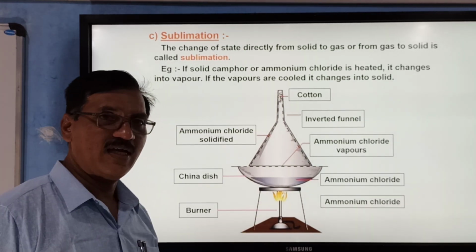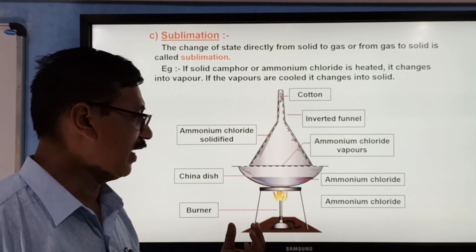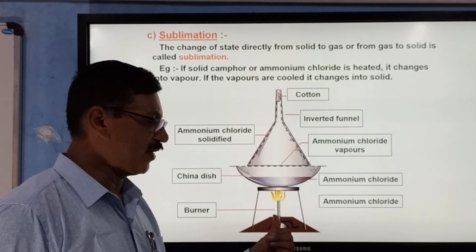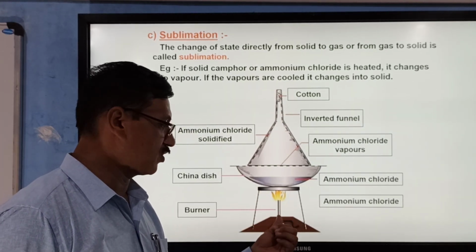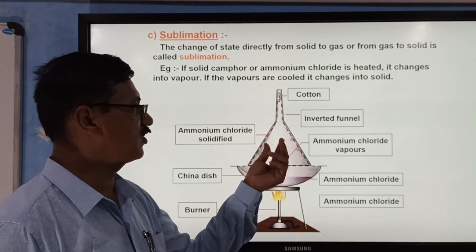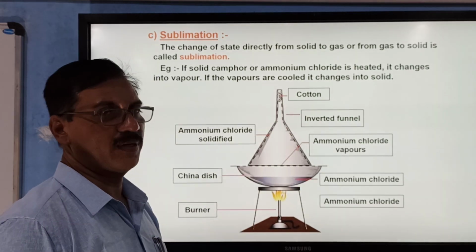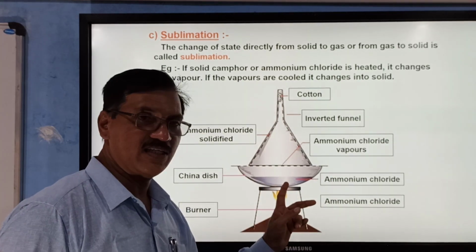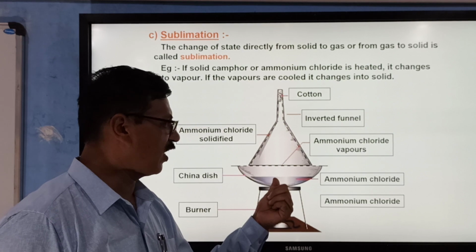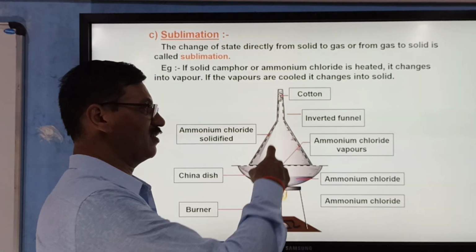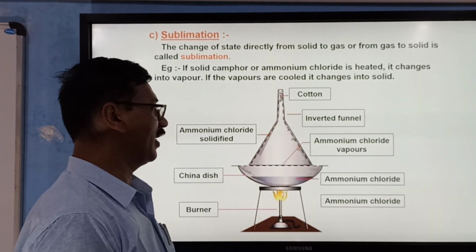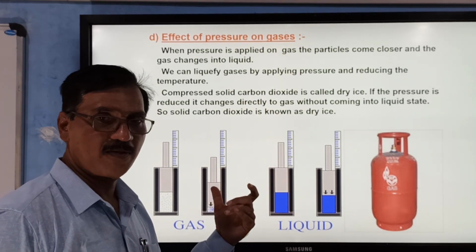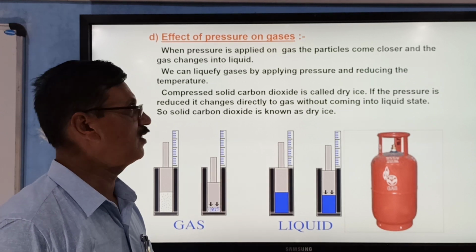Now, how to show this? We can do an experiment to show this property. Our experimental arrangement is like this: a tripod stand, a Bunsen burner, a wire gauze, a china dish, an inverted funnel, and a cotton plug. These are needed. A sublimable substance is to be taken. Here, ammonium chloride is taken. When it is heated, the solid is converted into gas, and the gas will settle on the walls of the funnel. So this is how sublimation can be seen.